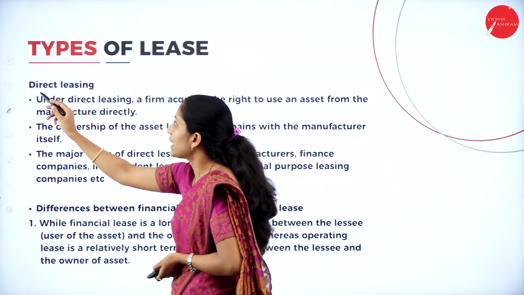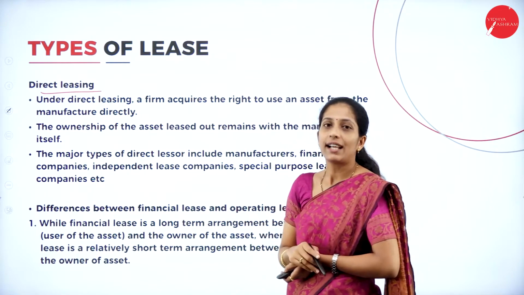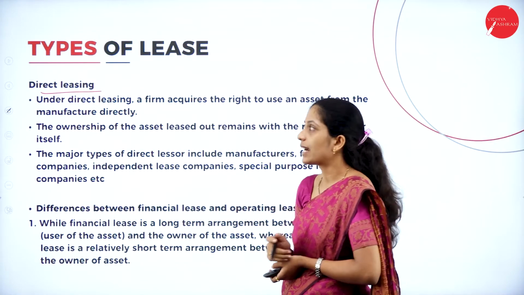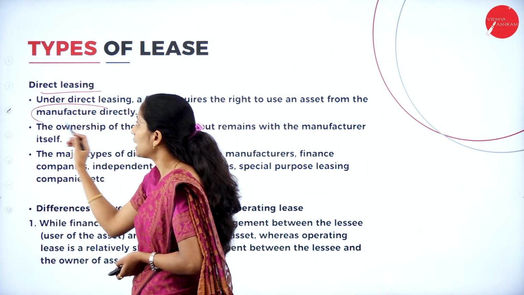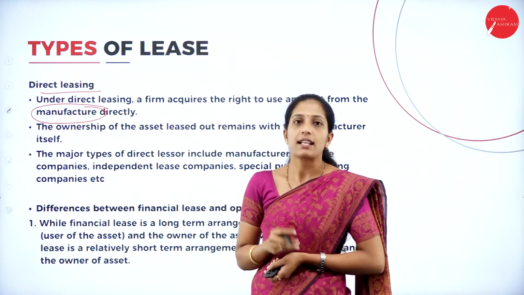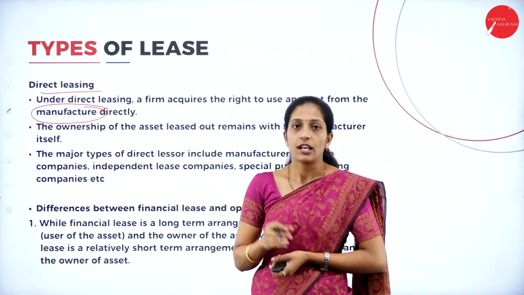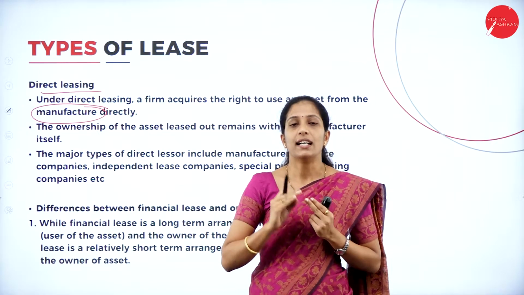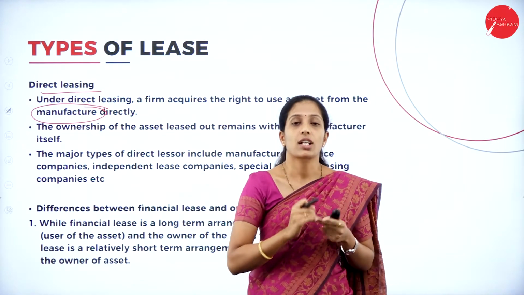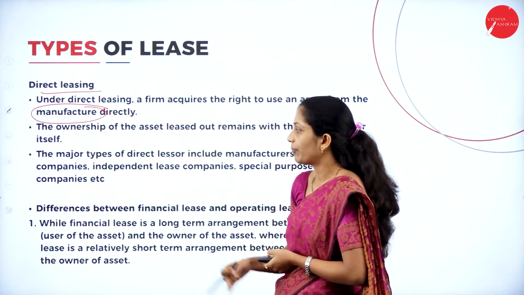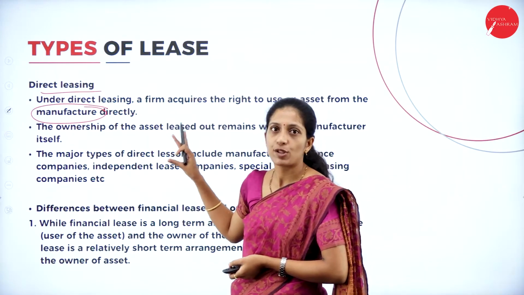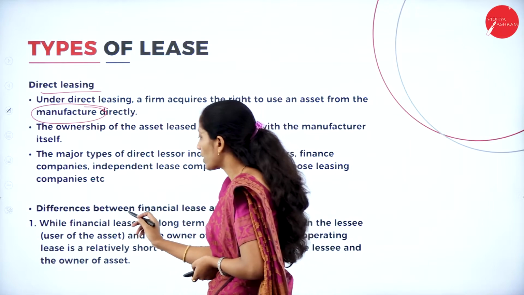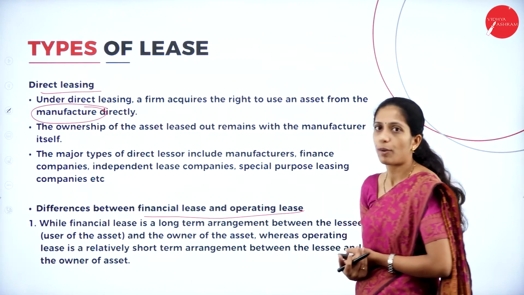Next is direct leasing. As the word itself tells, the leasing is directly with the manufacturer of the asset. So, here the lease contract is between the lessee and the manufacturer, who acts as the lessor. Hope you are clear with the types of leasing. Now, we shall see what is the difference between financial lease and operating lease.